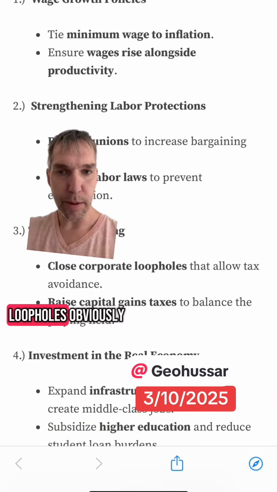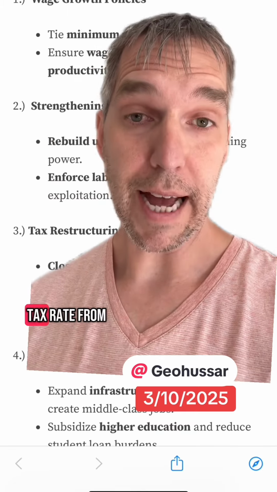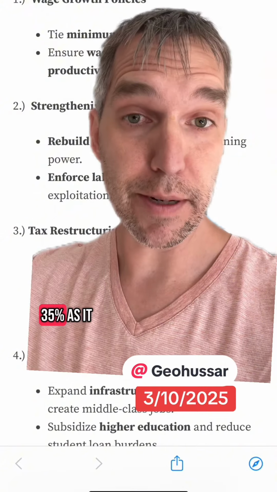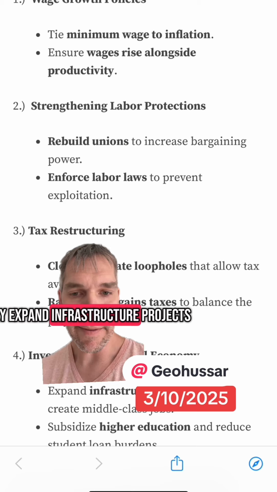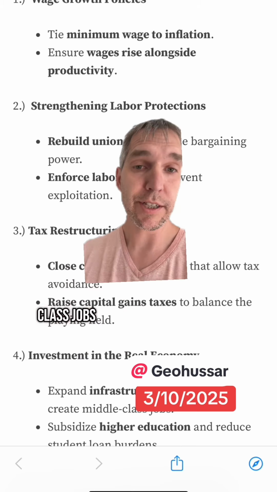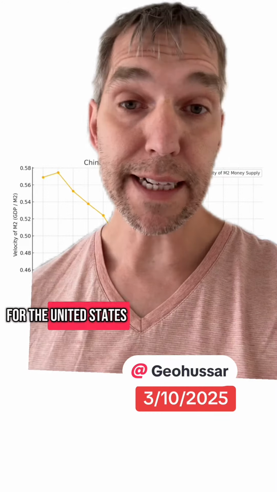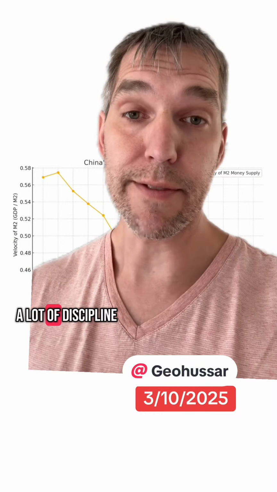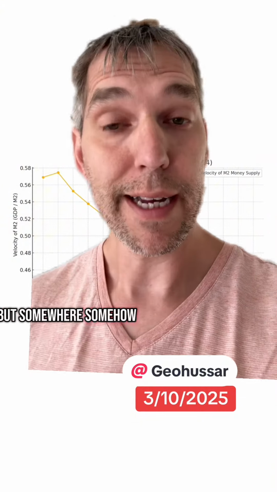Close the corporate loopholes, obviously, and of course, raise the capital gains tax. And of course, reverse the corporate tax rate from 21% back to 35% as it was before 2017. And we should absolutely expand infrastructure projects that create middle-class jobs, but it also boosts our GDP growth. While the solutions for the United States are possible, they just require a lot of discipline, which Americans don't have, and of course, organization. But somewhere, somehow, it can be done.